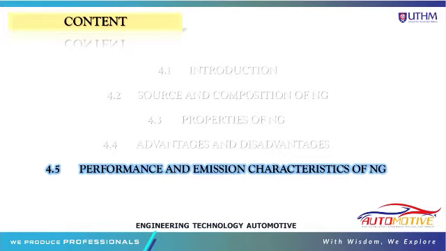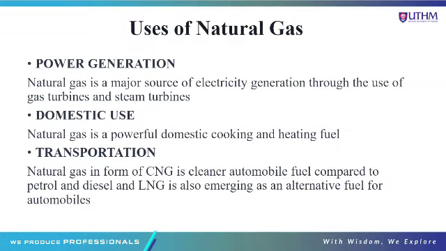Then we look into subtopic 4.5, which is performance and emission characteristics of natural gas. Firstly, we talk about the usage of natural gas. Natural gas can be used in various places, as mentioned in chapter 1. Firstly, natural gas can be used in power generation. Natural gas is a major source of electricity generation through the use of gas turbines and steam turbines.